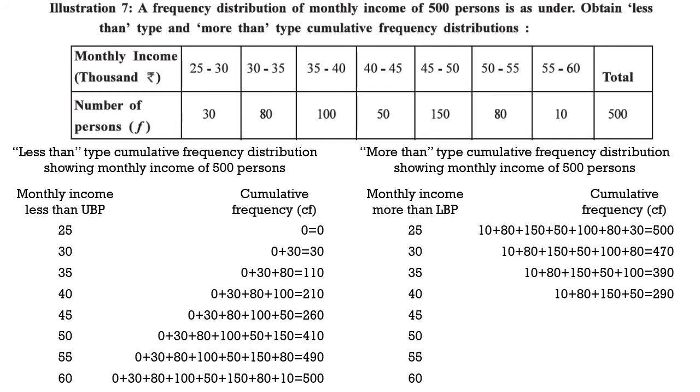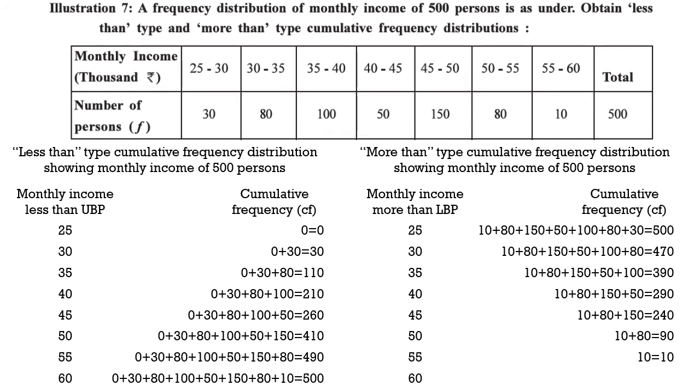So likewise we have to drop one frequency from the beginning. Now we will drop the 50 frequency and just 10, 80 and 150 will be taken. Then we will drop the 150 frequency and just 10 and 80 is taken. Then we will drop the 80 to get just 10.